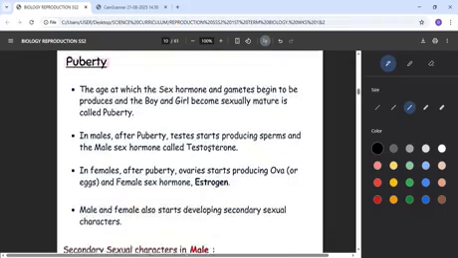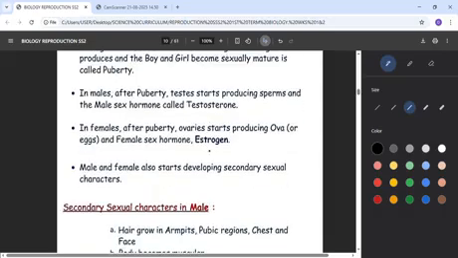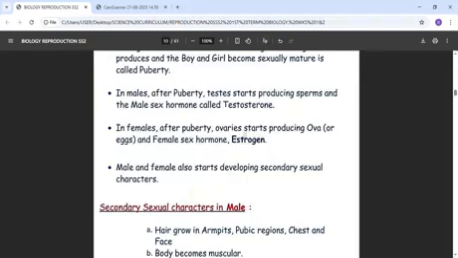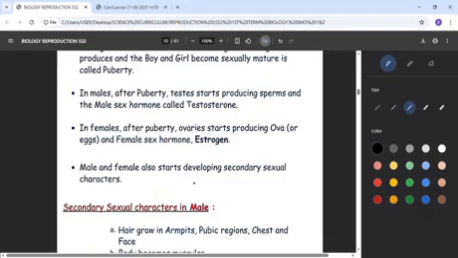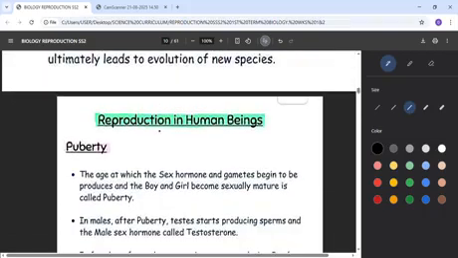In males, after puberty, the testes start producing sperms and the male sex hormone called testosterone. But in females, after puberty, the ovaries start producing ova, that means eggs, and the female sex hormone, estrogen. Male and female also start developing secondary sexual characters. So once again, before we can talk of sexual reproduction, that means giving birth as a result of the coming together of a male and female, the male must have gotten to the stage of puberty, and the female must have gotten to the stage of puberty.